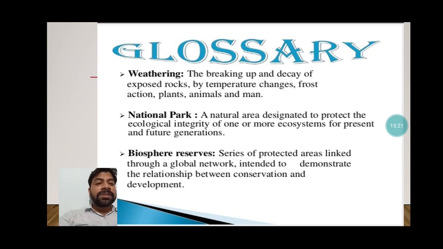This is the best example to show the relationship between conservation and development, because both go hand in hand. In biosphere reserves and national parks, people come from far away to visit these areas. So this is developing the nation also by attracting the tourists as well as helping to preserve the wildlife, flora and fauna.